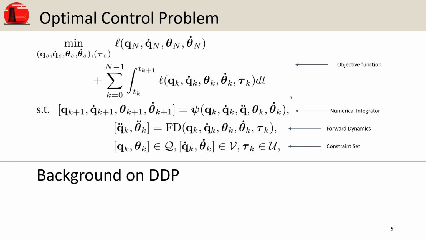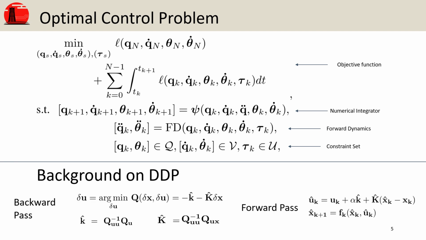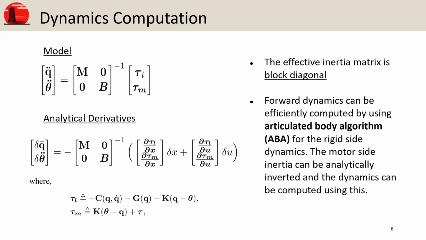This algorithm iteratively performs a backward pass on the nominal trajectory to compute a new control input. Then, the forward pass is executed to compute and evaluate a new nominal trajectory. It is important to mention here that during the backward pass, locally optimal feedback gains are also computed. The forward dynamics can be written in a compact form.